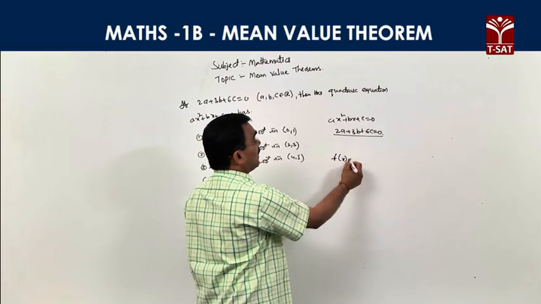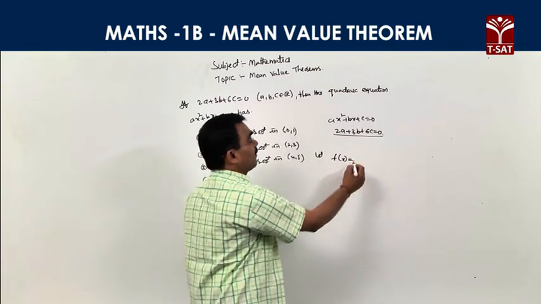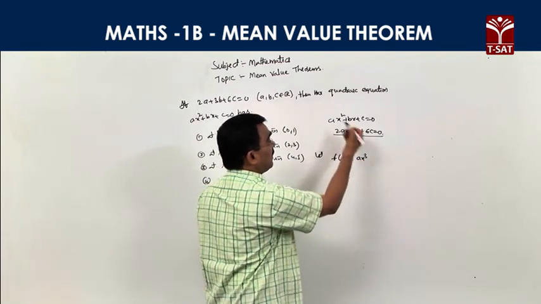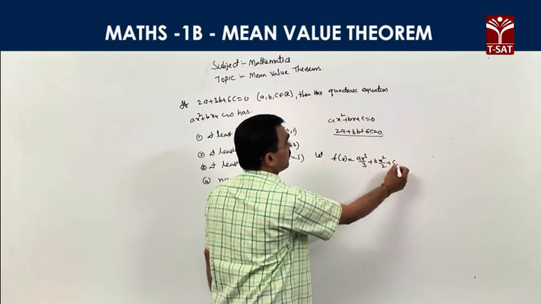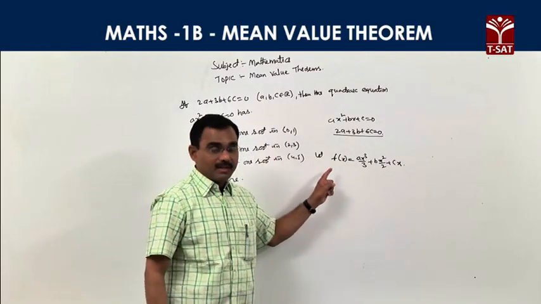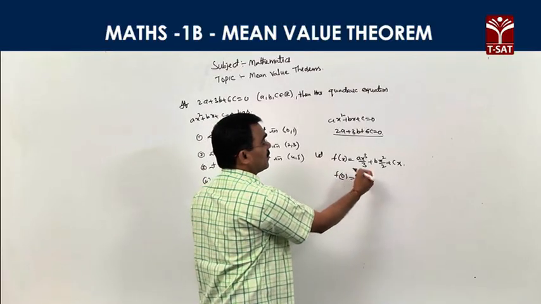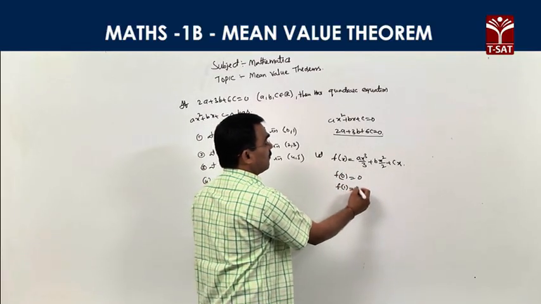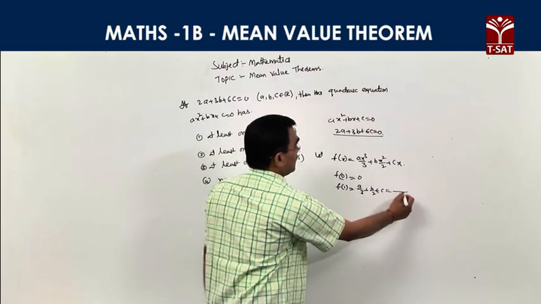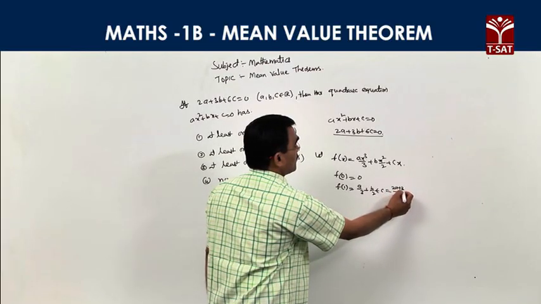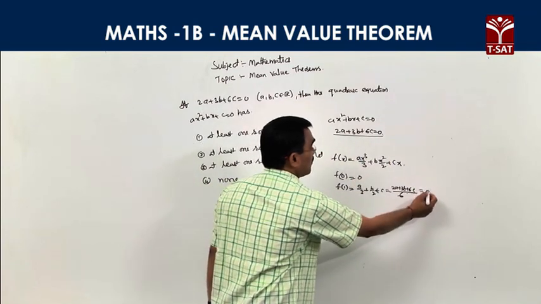Consider the function f of x, by integrating this. What is the integration? x square integrates to x power 3 by 3, b into x integrates to x square by 2, plus cx. You first consider the function f of x. You observe f of 0 is equal to 0 trivially. You observe f of 1 is a by 3 plus b by 2 plus c. Applying the LCM, it is 2a plus 3b plus 6c, by 6. 2a plus 3b plus 6c is given as 0.